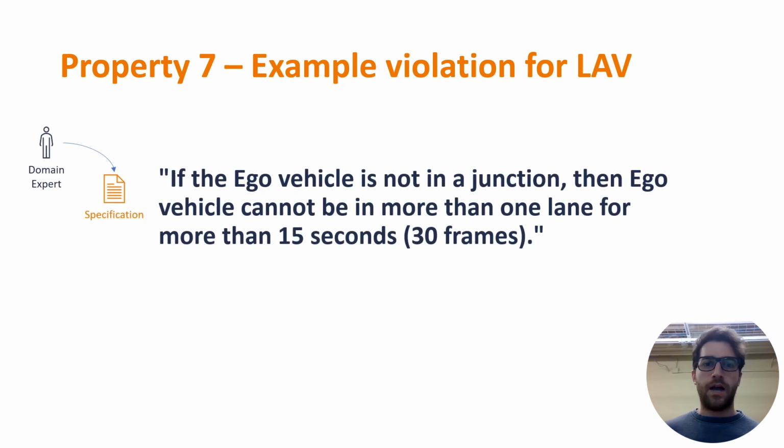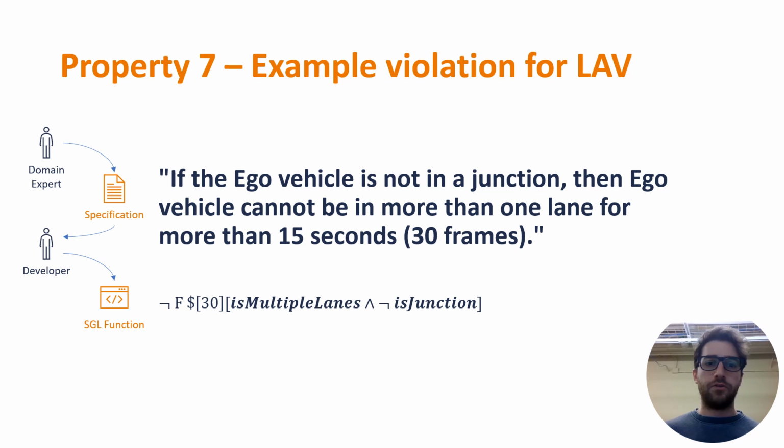The AV lab violated property 7, which states that if the ego vehicle is not in a junction, then the ego vehicle cannot be in more than one lane for more than 15 seconds. This property is encoded using the temporal logic specification shown below, and note the special syntax in the SGL function for unrolling bounded temporal properties.